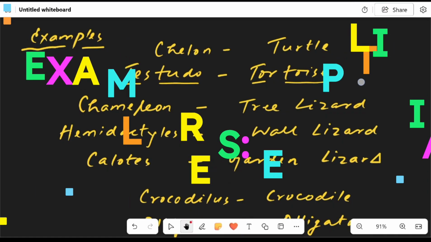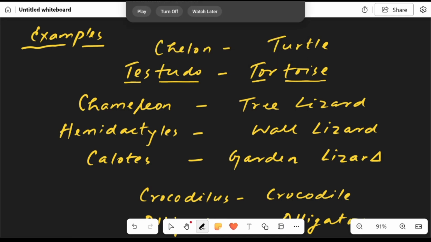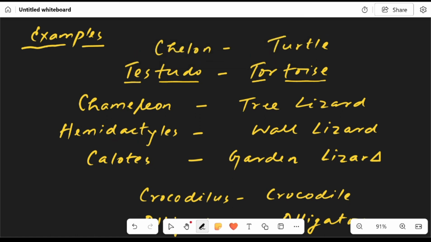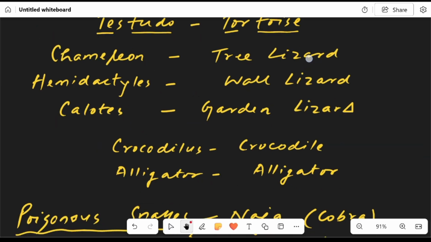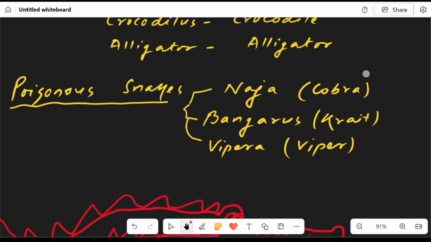The examples of reptilians: Chelone, turtle; Testudo, tortoise. Then we have the tree lizard, chameleon; the wall lizard, Hemidactylus; and the garden lizard, Calotes. Crocodilus, crocodile; alligator; poisonous snakes: Naja, that is cobra; Bungarus, krait; and Vipera, that is viper.